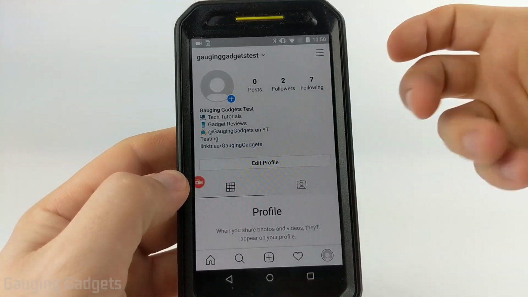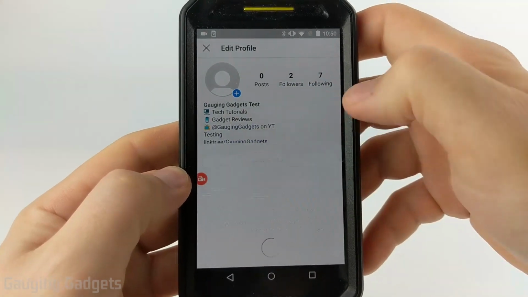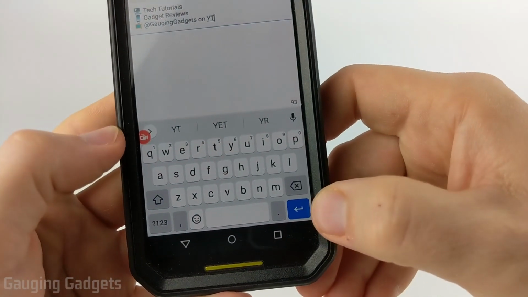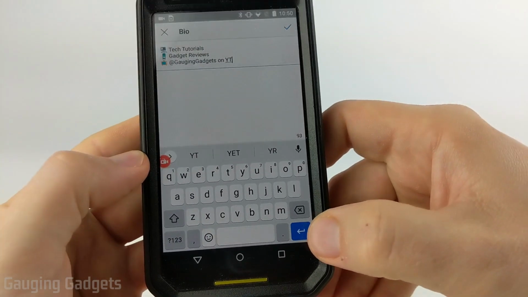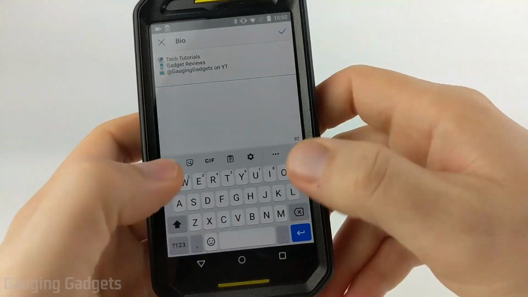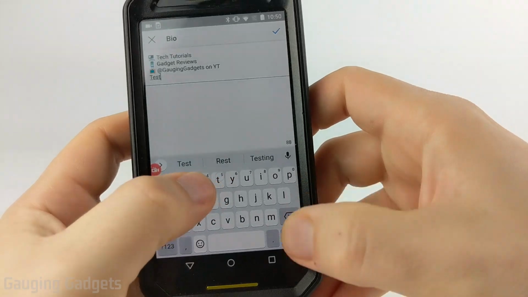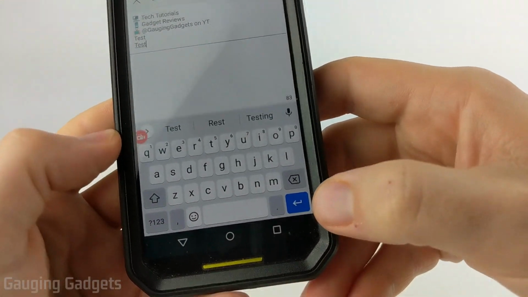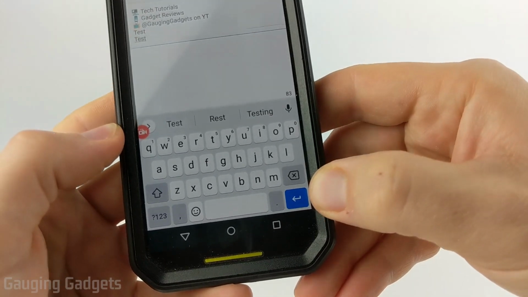So you have to go to your profile again on Instagram in the app, select Edit Profile, and then select your bio. But on my keyboard, I do have a return key right there, that little blue button. So if I hit that, it'll create a new line, and I can type whatever I want and add multiple lines just like this.